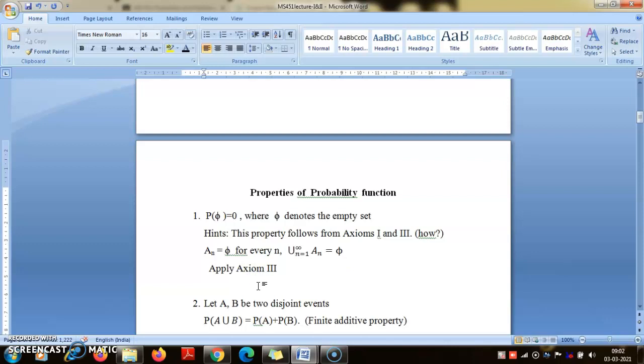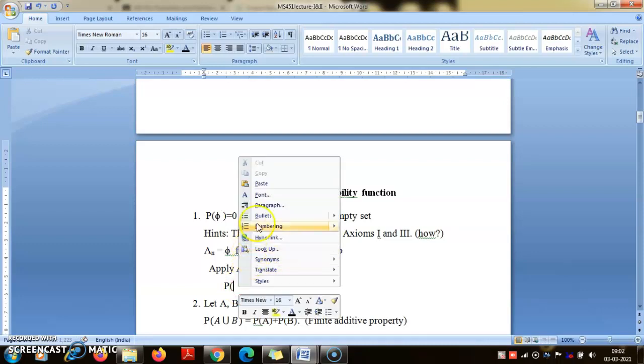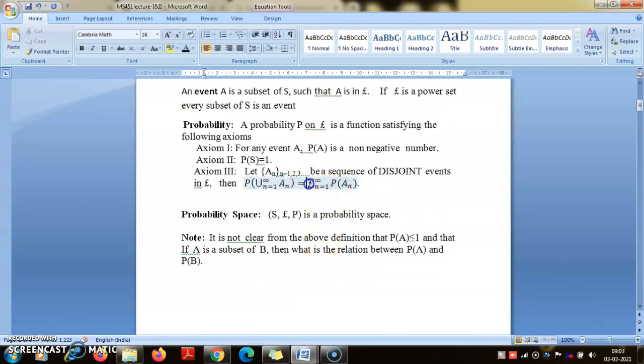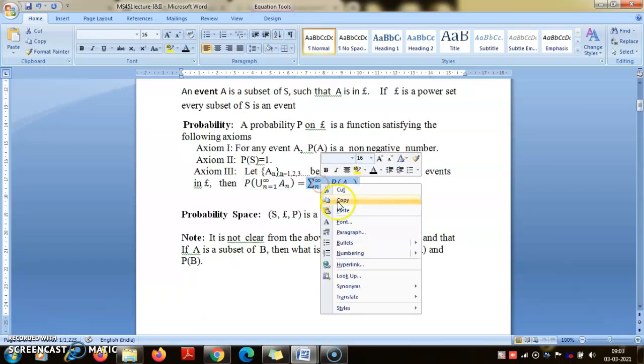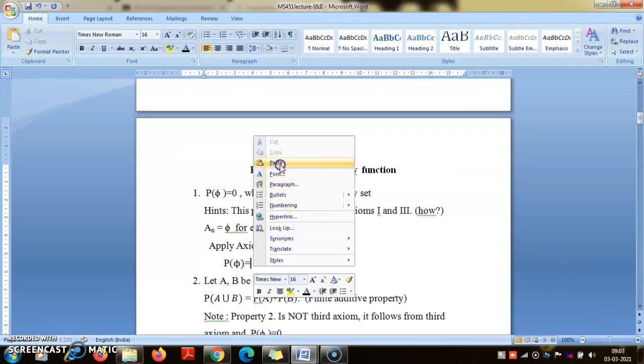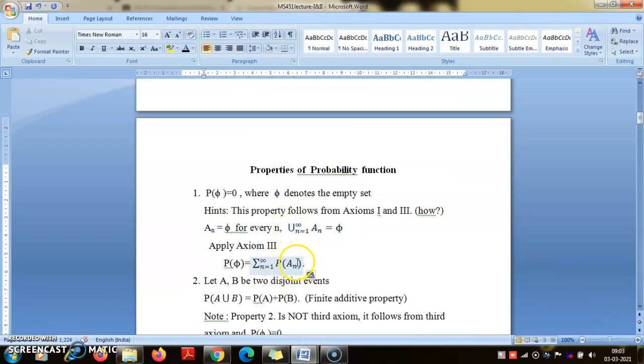So what I get from axiom 3 is P of the union, which in this case is P of phi, equal to the summation of P of each of the sets, and each of the sets is again phi.